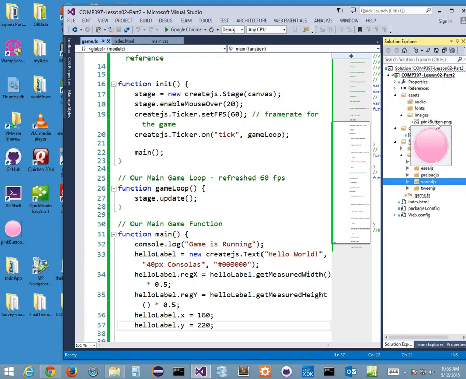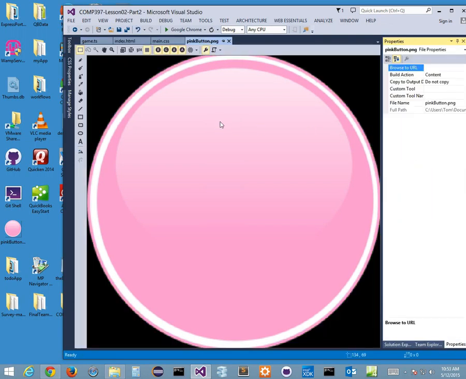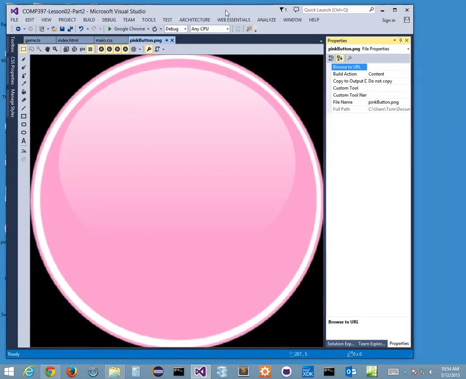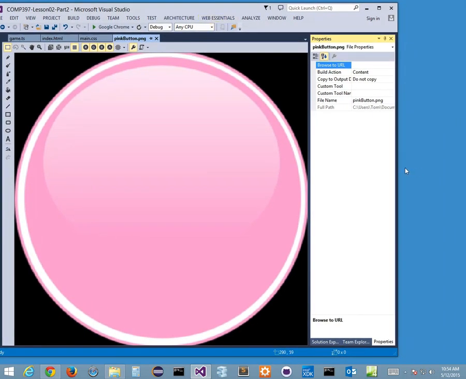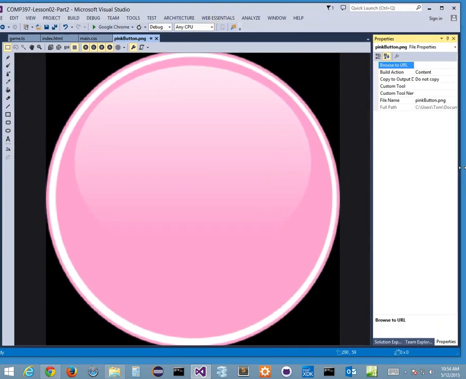If I double click in Visual Studio on the button, I actually get this monster. It's huge, right? It's a big green button. Oh, sorry, pink button. I'm blind. How big is this thing anyway, right? I know you guys are killing yourselves. Anyway, at the end of the day, when you look at this big button,